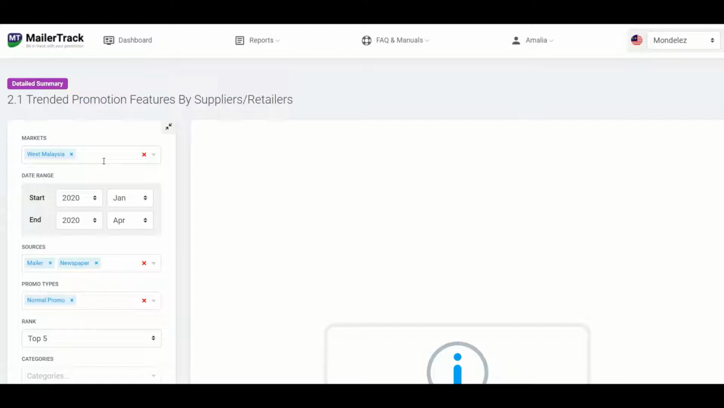So the first selection you can make is for markets. So under market, you'll be able to see West Malaysia, Sabah, and also Sarawak. So West Malaysia here refers to the promotions captured in Peninsular Malaysia. Sabah refers to the promotions that we're tracking in Kota Kinabalu, and Sarawak refers to the promotions that we're tracking in Kuching. If you are currently subscribed to East Malaysia data, you will have the option of selecting Sabah and Sarawak under markets. Otherwise, you'll only be able to see West Malaysia data.